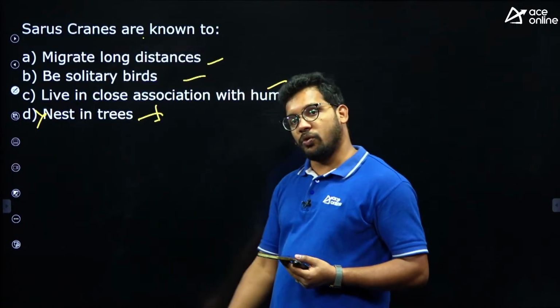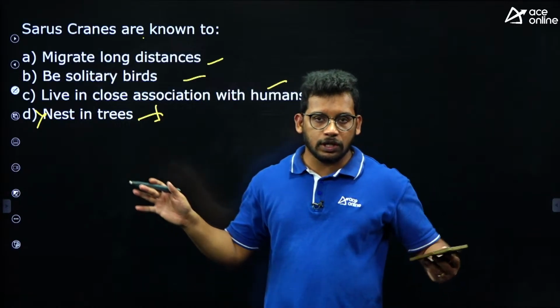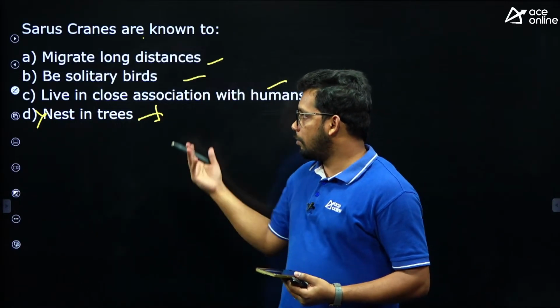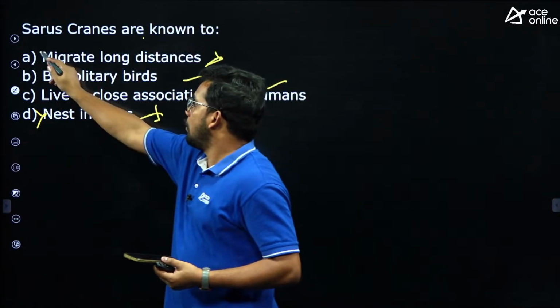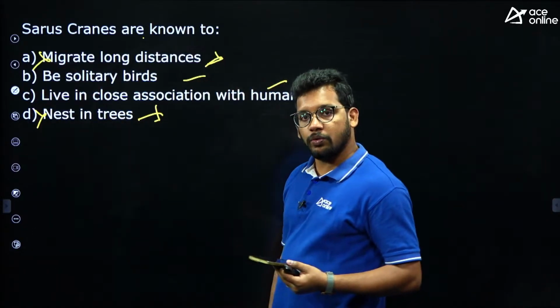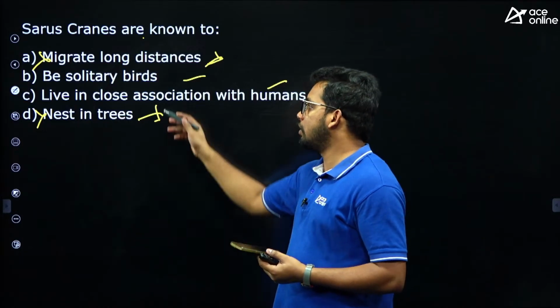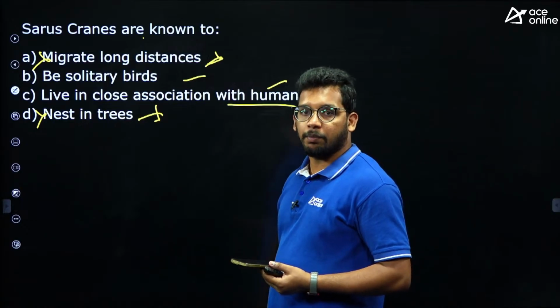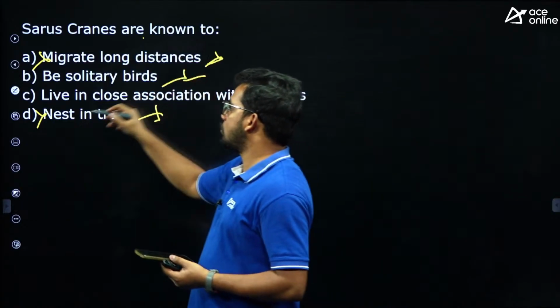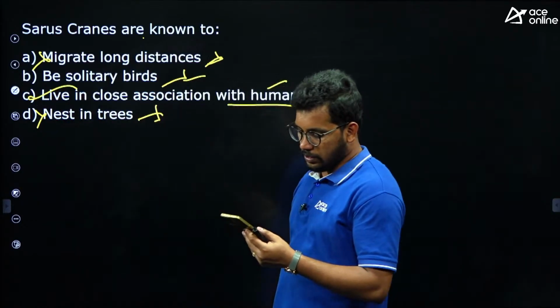Migrate long distance, no. Again, there is a logic. Do you think that this much big birds can fly for longer distance? No, this is also wrong one. Be solitary birds, no. They do accustom to humans. They are living in wetlands like ponds, agriculture fields and all. So this is also wrong and hence answer is C.